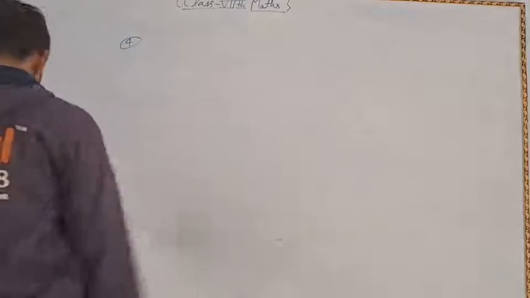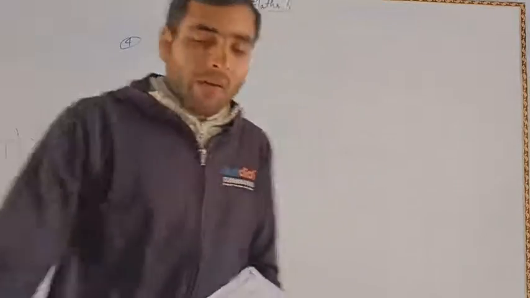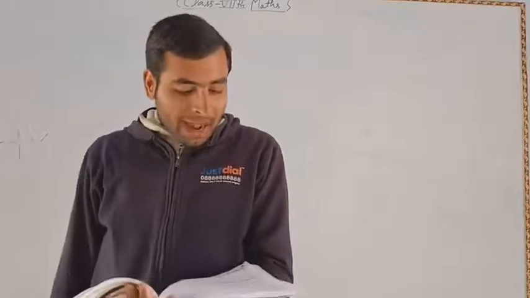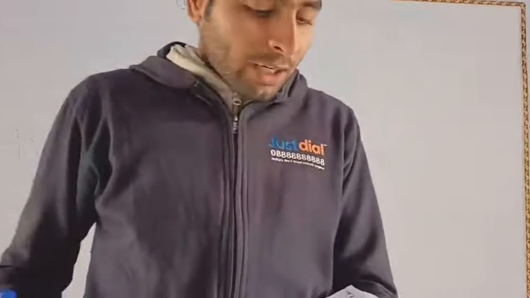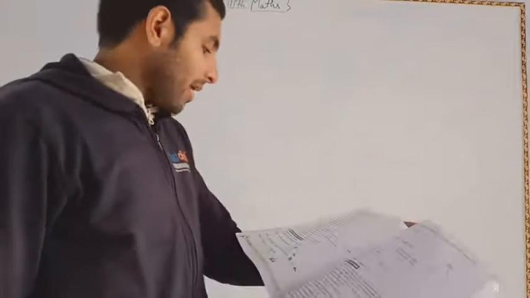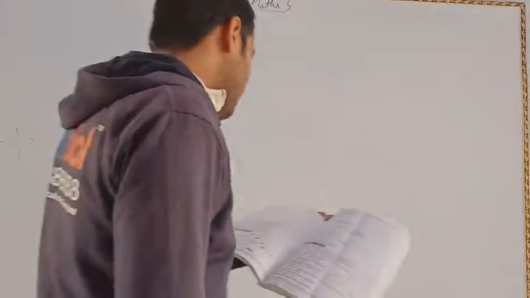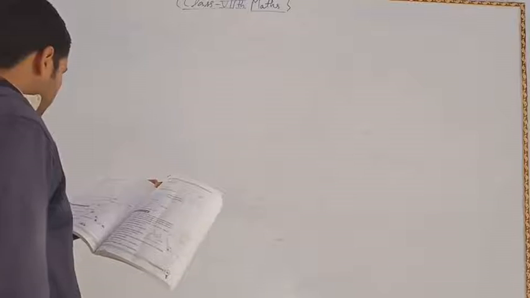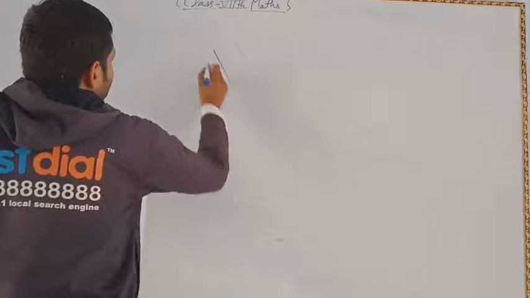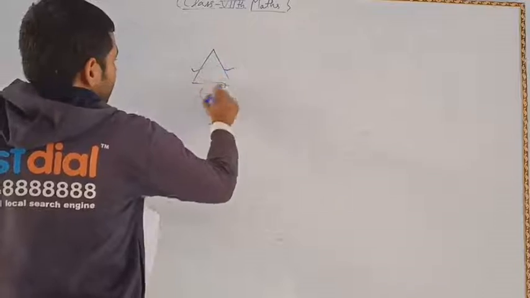Now problem number 5. It is given here: can you think of a triangle in which two altitudes of the triangle are two of its sides? Can you think of a triangle in which two altitudes are also two of its sides? These are the two altitudes of the triangle, and they are also two sides of this triangle.